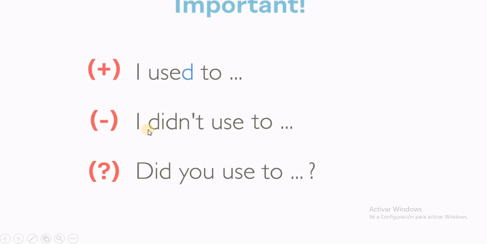So, important. This is the affirmative form. I used to. Ponemos la D. In the negative form, we use the auxiliary, which is the auxiliary for past tense. I didn't used to. Then we have, did you used to? And we have that important thing to take into account regarding the structure.